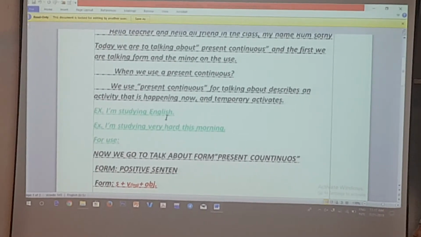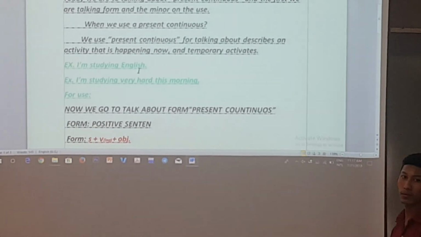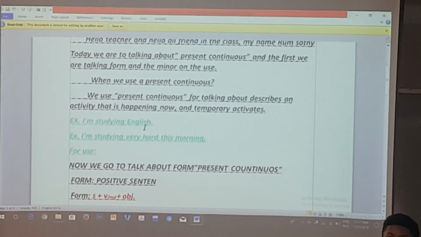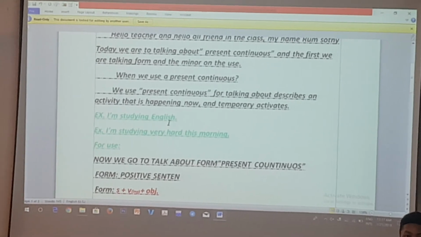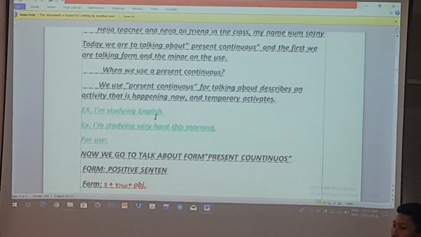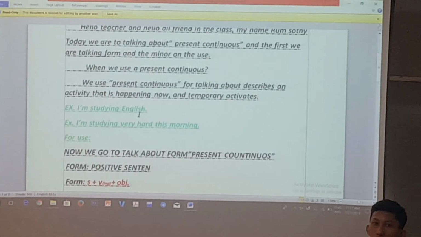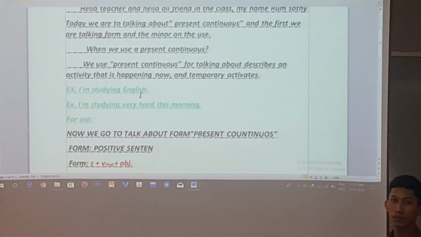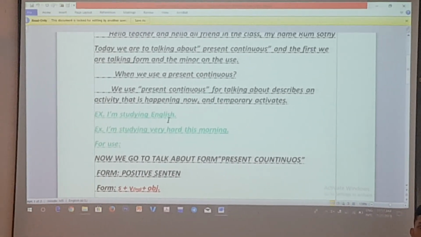Temporary activity, what does it mean? Is it near the future? Near the future or what? Temporary activity.